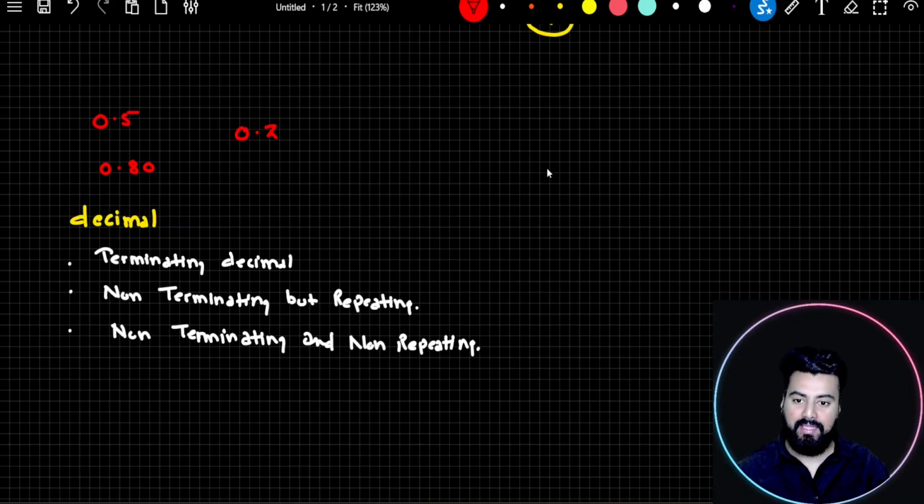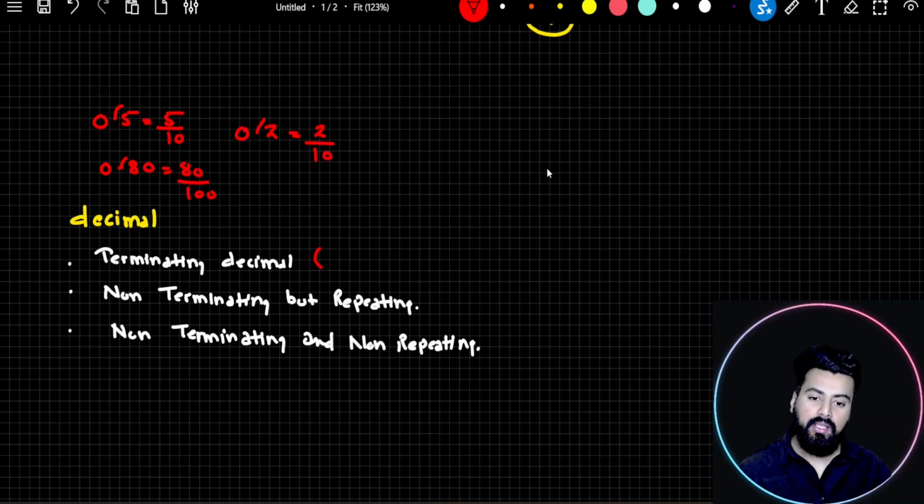After the decimal, you would realize that it is terminating at some digit, isn't it? And all these numbers can be written in the form of p by q. You can see yourself. You remove the decimal and you can write down these numbers in the form of p by q. So can I say all terminating decimal numbers are actually rational in nature? Why not, sir? I hope terminating decimal numbers are clear.